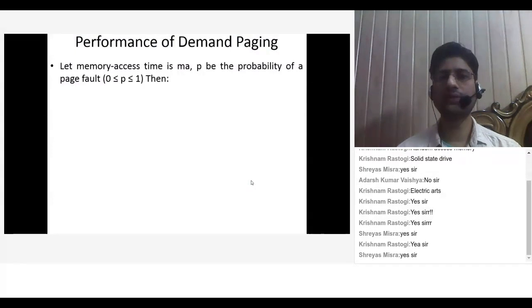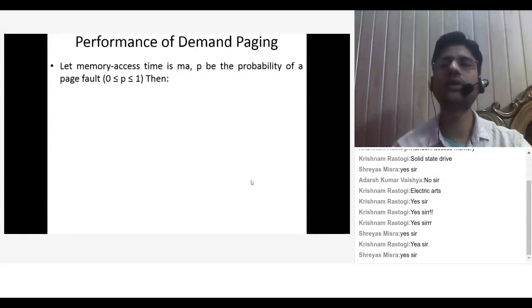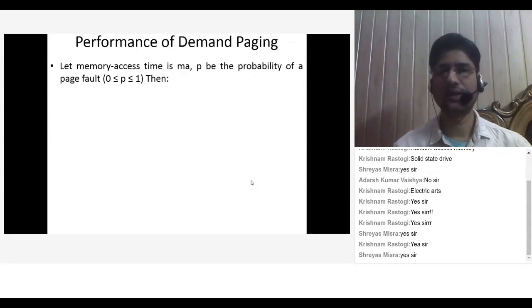P is the probability of page fault. What is page fault? When the page doesn't exist in the physical memory. Exactly. If you are looking for a page which does not exist in your main memory, then we are getting a page fault, right? So that probability of having a page fault belongs to 0 to 1.